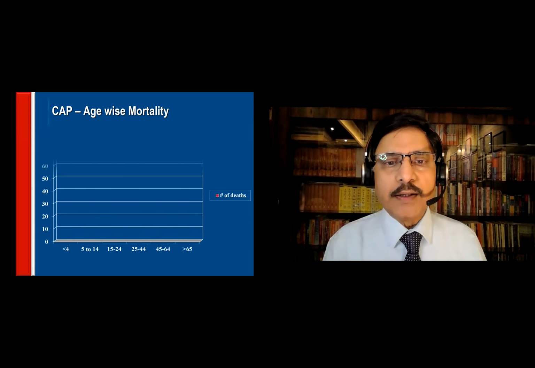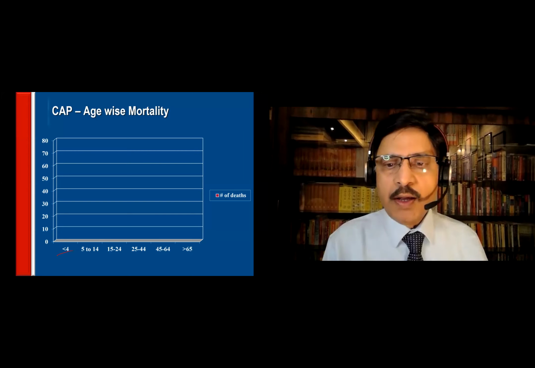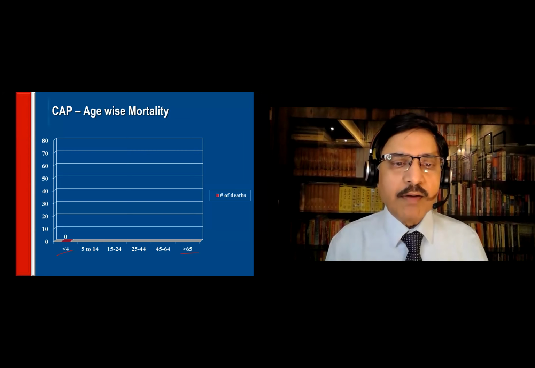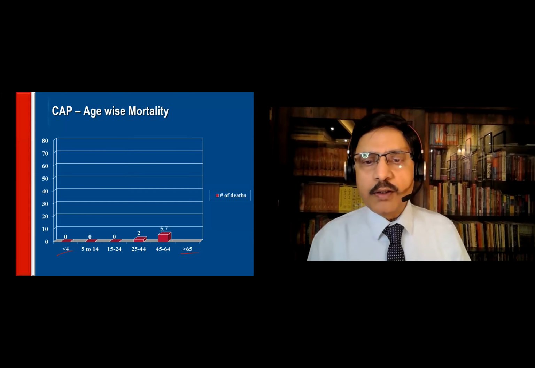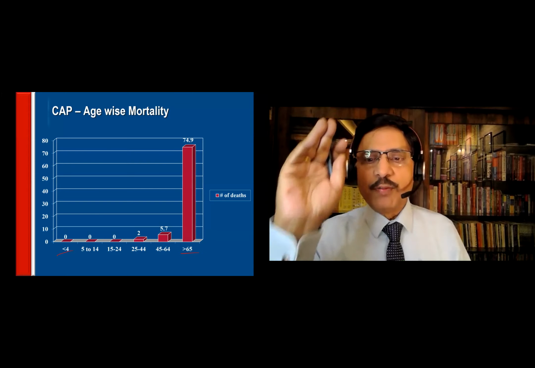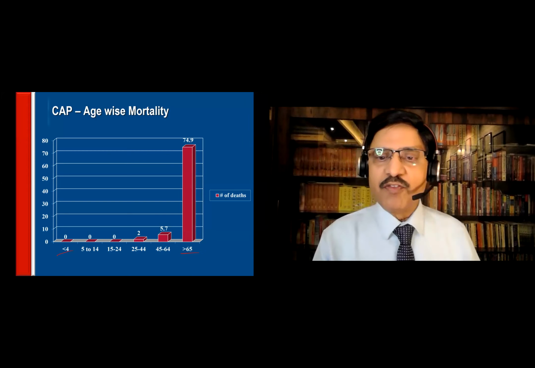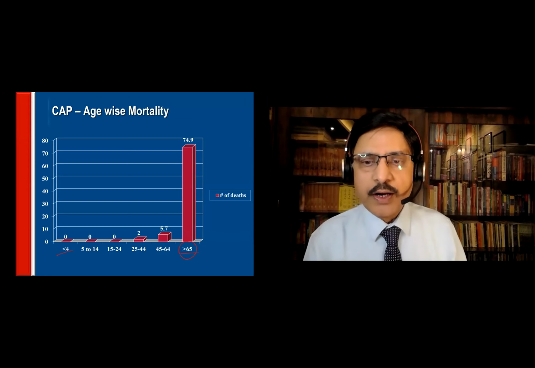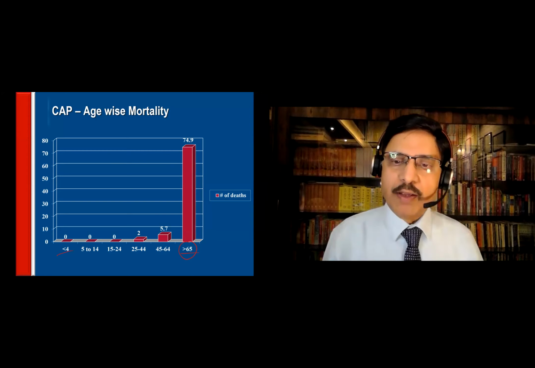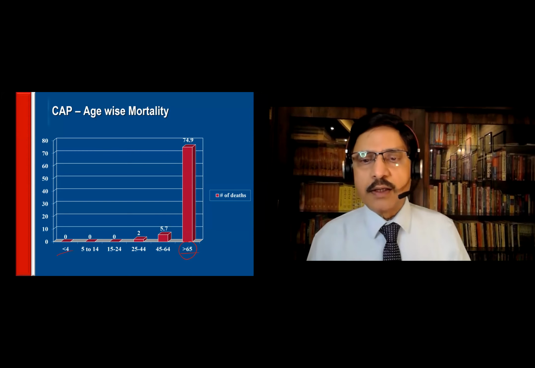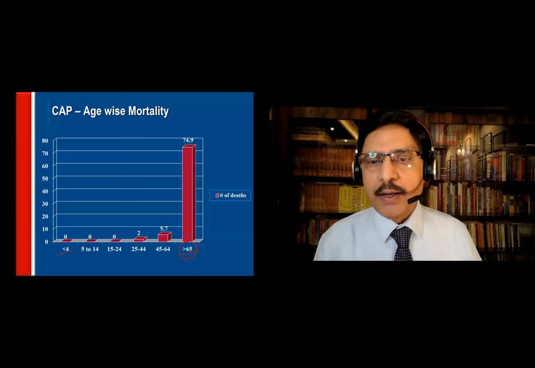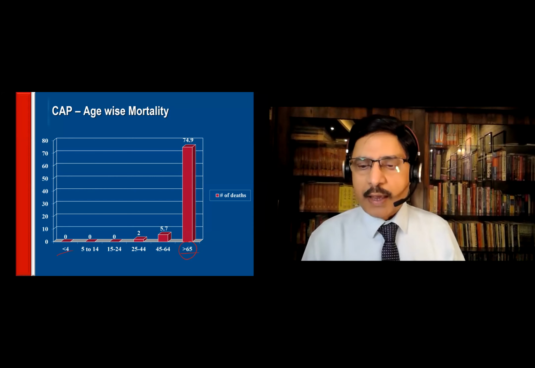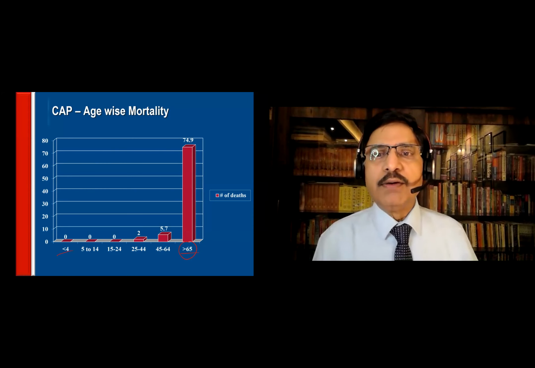How about the mortality? The mortality is less than 4 and more than 65. Straight away, there is no mortality in young children or adults. Very little mortality at 45 to 64. It goes to 75% if a person is more than 65. So what does that tell me? If an elderly person more than 65 is admitted or diagnosed as having CAP, the chances of dying are much higher. So we have to be very vigilant and vigorously treat them.